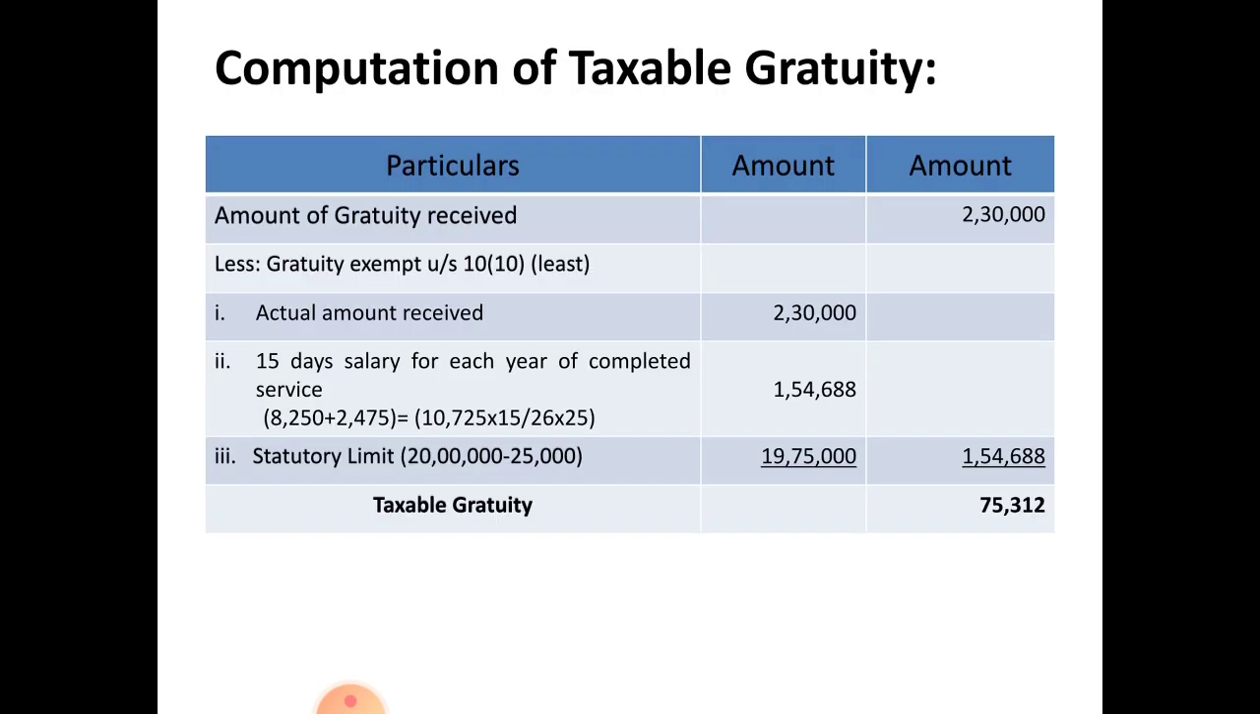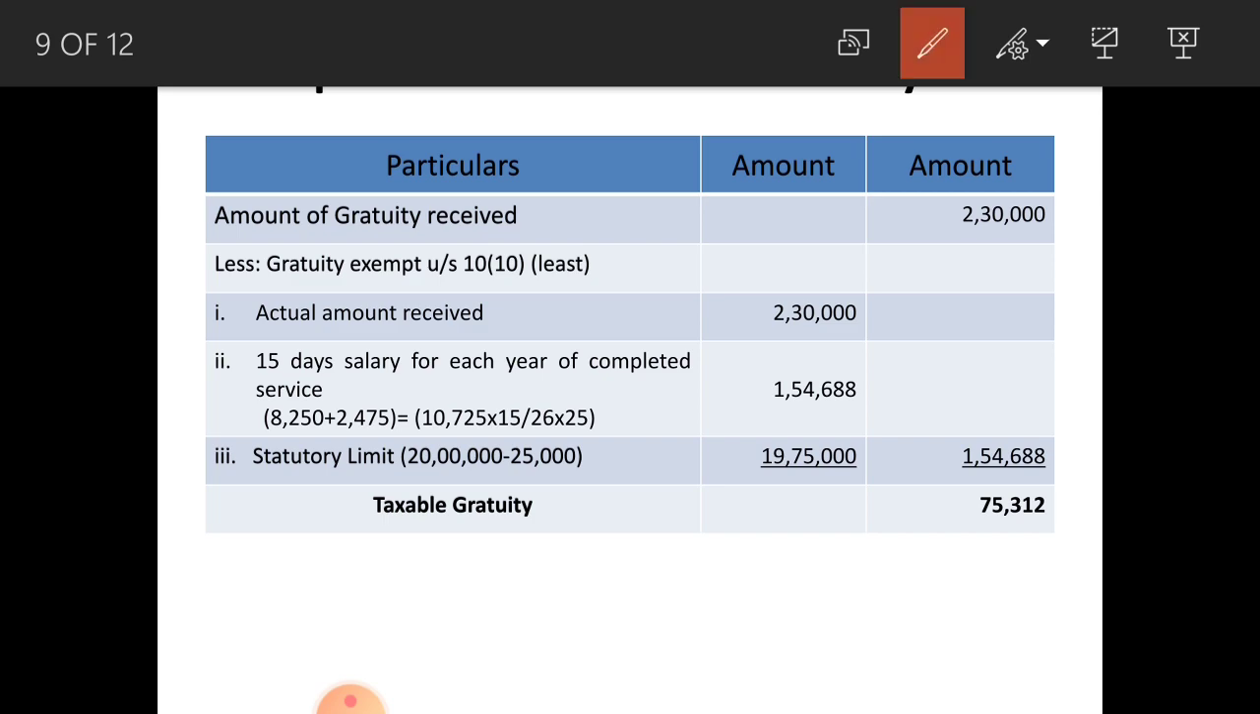Computation of taxable gratuity. The computation is the same. In this there are no changes. The same thing you have to write. Amount of gratuity received: 2,30,000. From that you have to deduct the least of the following under gratuity exempt under section 10(10).